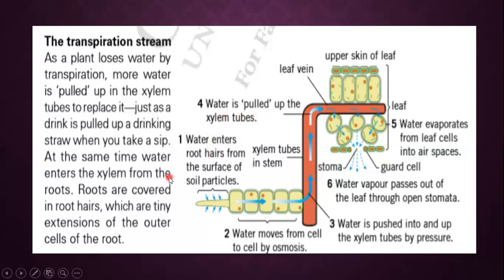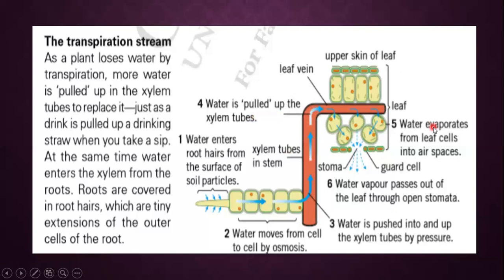Number one, water enters root hairs from the surface of the soil particles, so water will enter over here. Number two, water moves from cell to cell by osmosis. As we already know, the movement of water occurs by means of osmosis, and it will move from one cell to the other. Number three, here you can see water is pushed into and up the xylem tubes by pressure. Because of the pressure, the water will be moving in the upward direction in the stem. Number four, water is pulled up the xylem tubes. Here you can see water is moving into the xylem tubes.